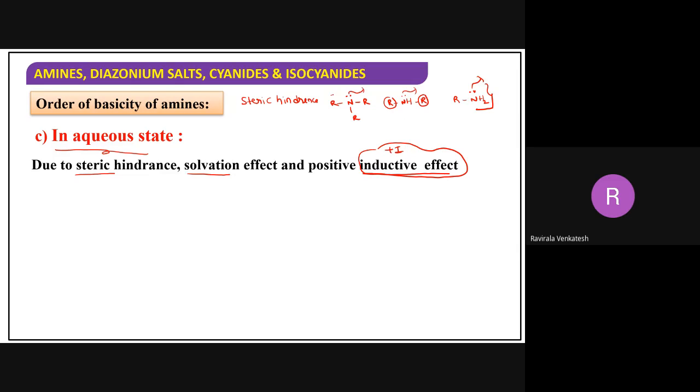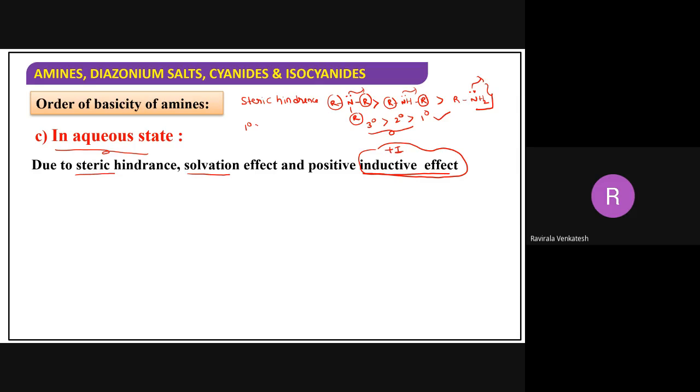When it is donating, the steric hindrance is very large. So steric hindrance is more in tertiary, isn't it? When you observe steric hindrance, tertiary is having more steric hindrance than secondary. Secondary is having more steric hindrance than the primary. So when you consider the steric hindrance, what will be the basic character?